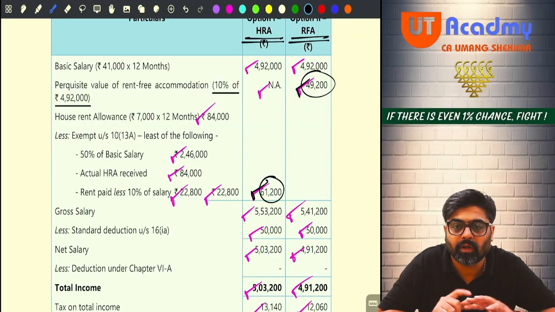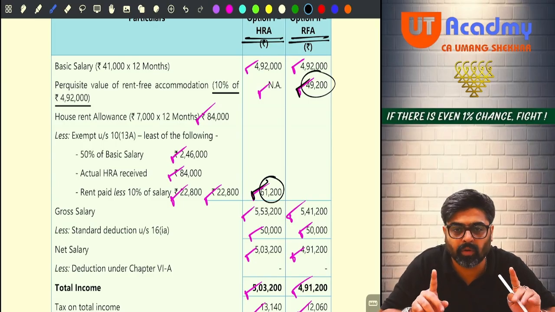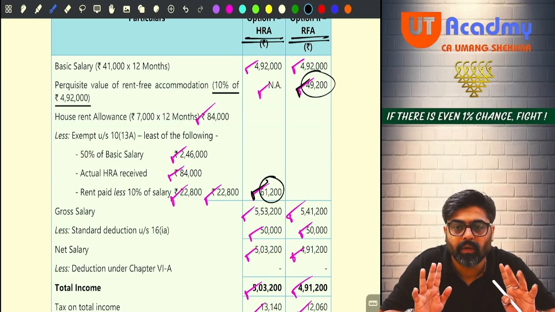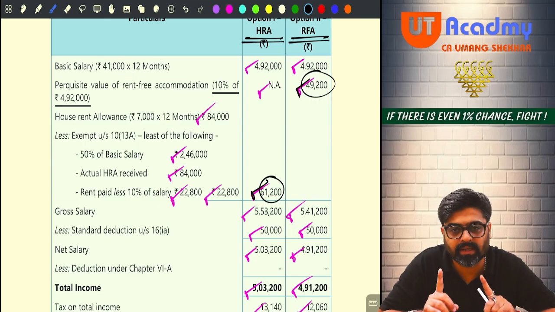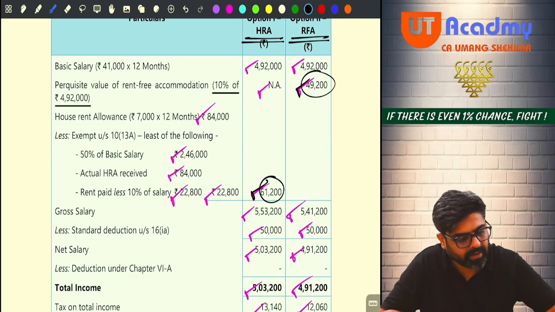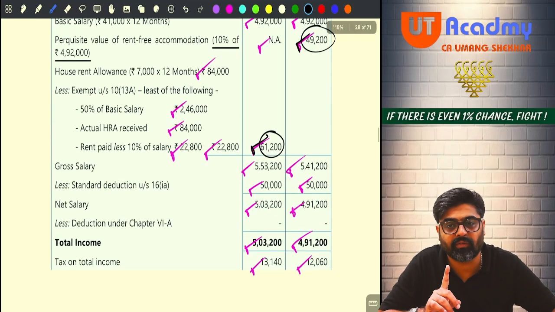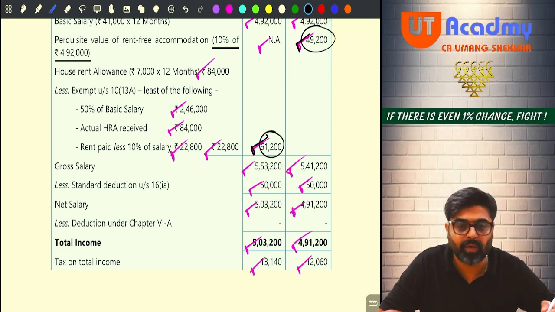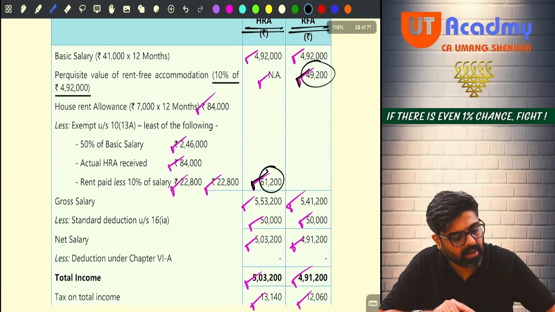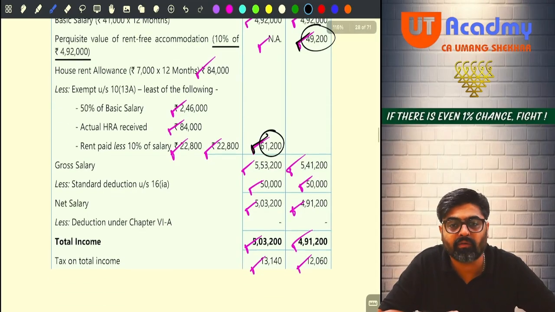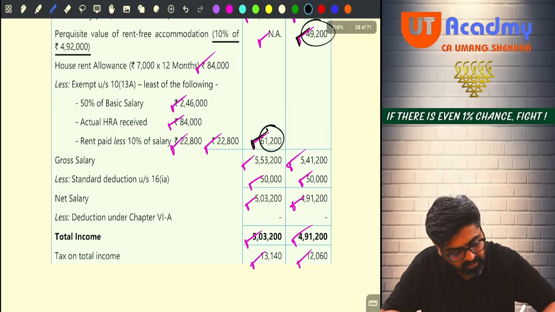Your basic salary remains the same in both the options. So in the HRA option, your taxable salary will be 4,92,000 plus 61,200, which is 5,53,200. But in your RFUA option, your taxable salary will be 4,92,000 plus 49,200, which is 5,41,200. Can you see this, everyone?